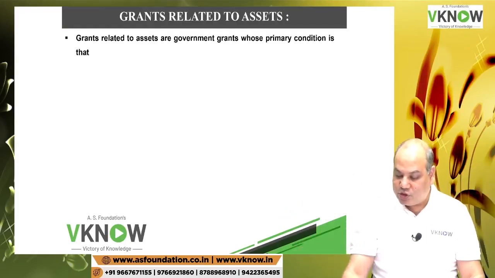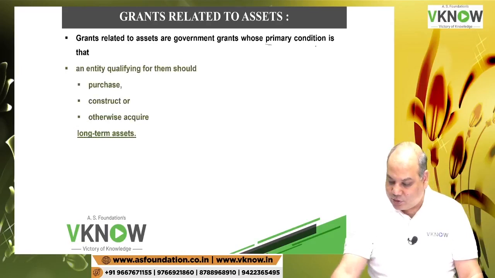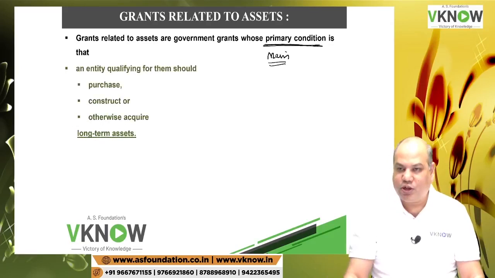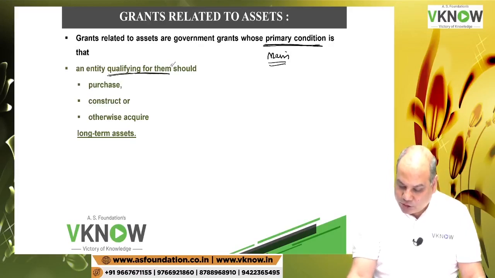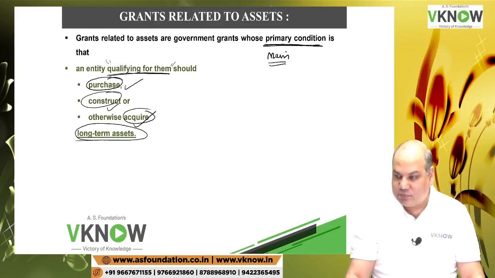So what is GRA? GRA are government grants whose primary condition is, what is primary? Main condition. And this is easy for you to check in every problem. What is the main condition? Entity qualifying for them, that is those entities which are eligible, should either purchase or construct or otherwise acquire, in any manner, long-term assets.